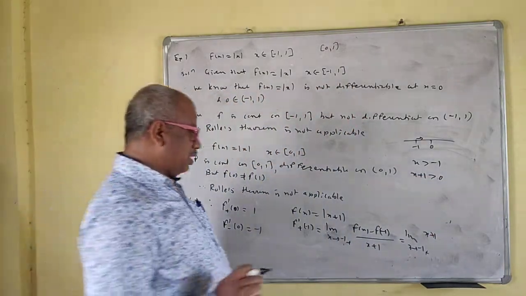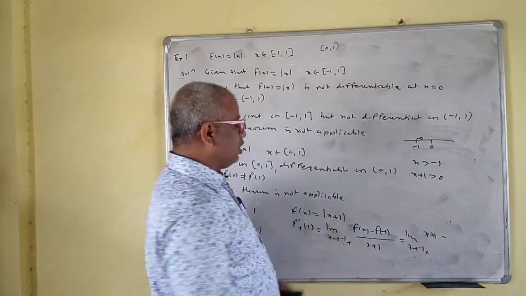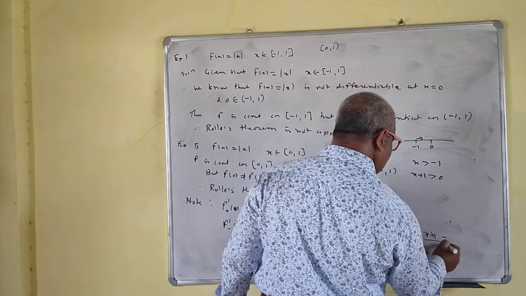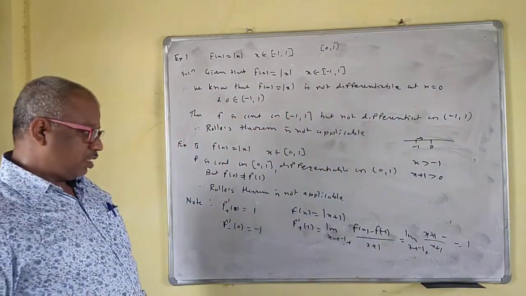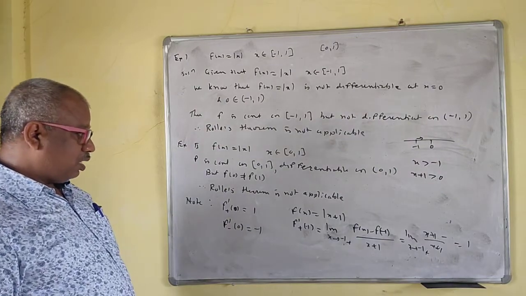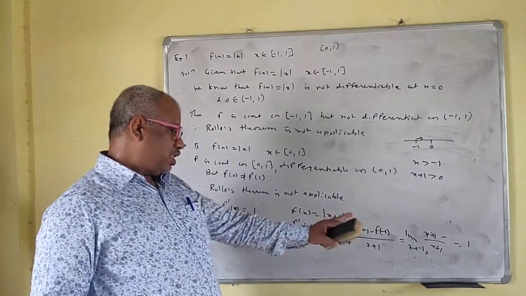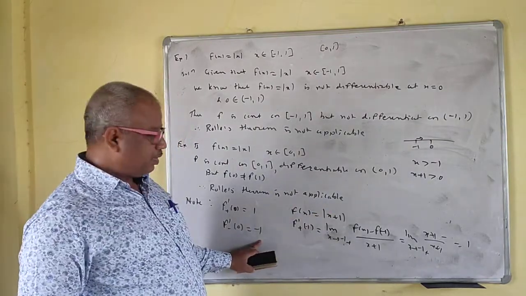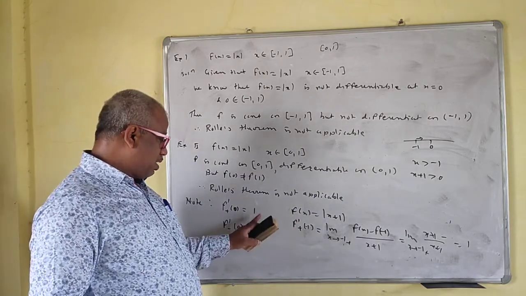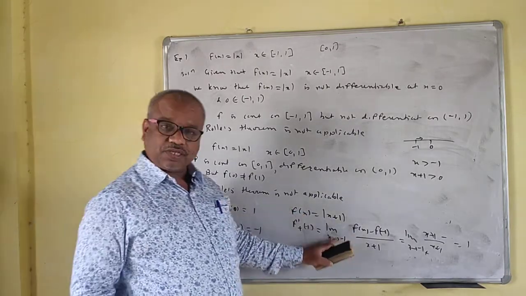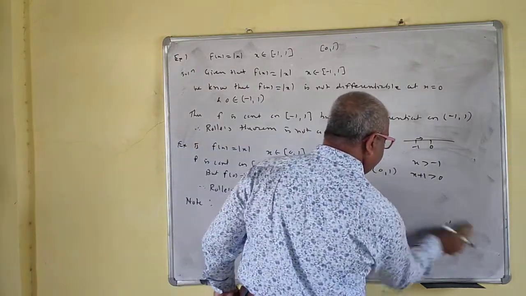So this is x plus 1 upon x plus 1, which is 1. That means the right derivative at x equal to minus 1 is 1, and the left derivative is minus 1. Same thing here. The left derivative is minus 1 and the right derivative is 1. So for mod of x plus 1 it is also the same, so it is not differentiable there.